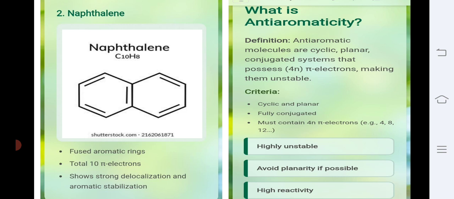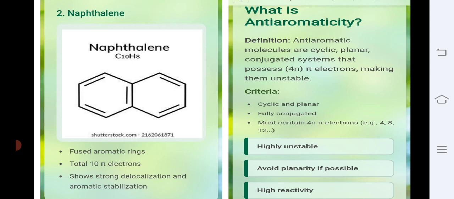The next compounds are anti-aromatic compounds. As far as anti-aromatic compounds are concerned, the first three conditions are exactly similar to those of aromatic compounds, but there is a difference in the fourth rule. Anti-aromatic compounds are again cyclic, their structures are also planar, and whatever pi electrons and n electrons are present in the compound must be fully conjugated, with continuous delocalization of those electrons.